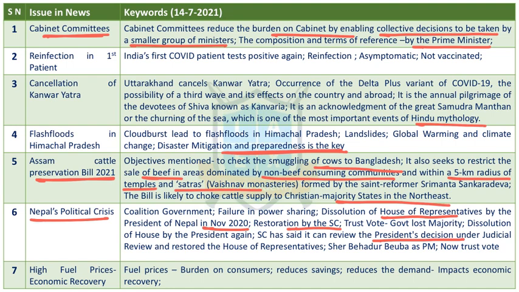Sher Bahadur Deuba should be made Prime Minister because he has the support of a large number of legislators. Now again, this person is going to face the trust vote, because in a parliamentary system, the trust of a majority of members is required. So if he passes the trust vote, he will continue as Prime Minister and his party will lead the government. If not, fresh elections would be conducted.